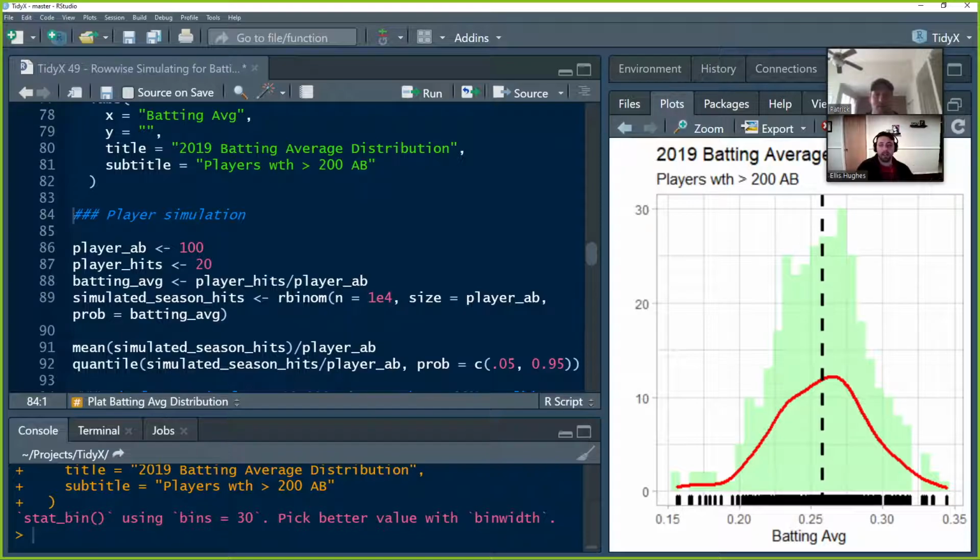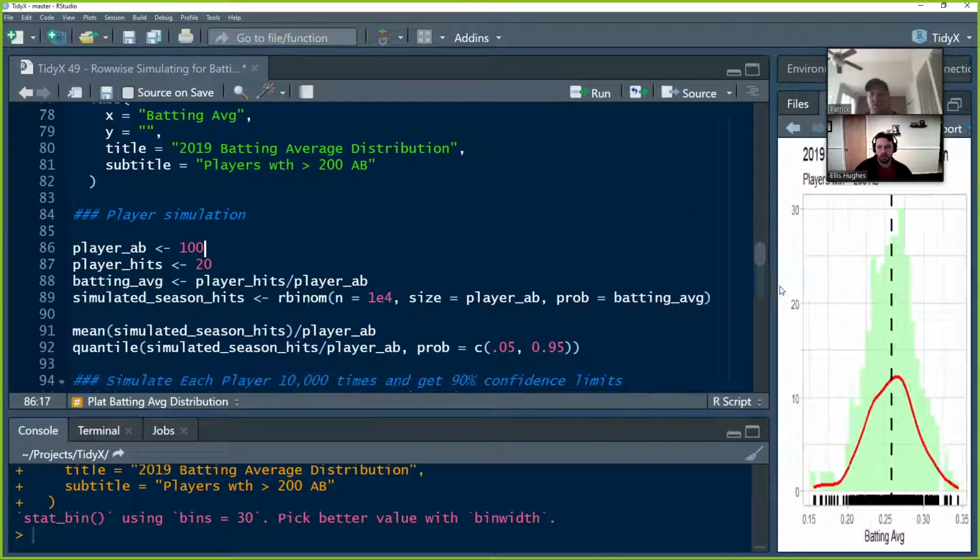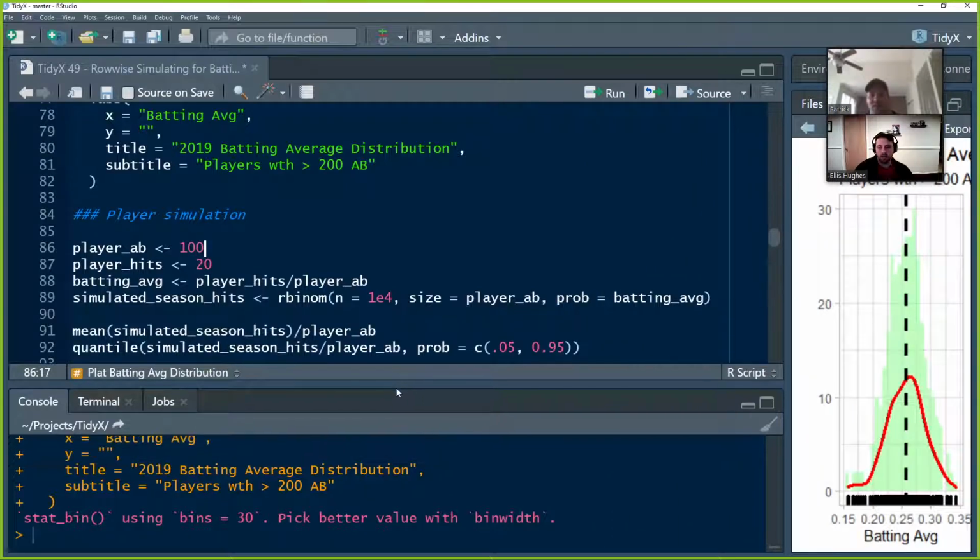Like last week, we did a simulation, but we were looking at the scoring differential. This week, we're going to look at what is the likelihood that a player's batting average is going to be about that. And we'll do a toy simulation before we apply this to all the data.